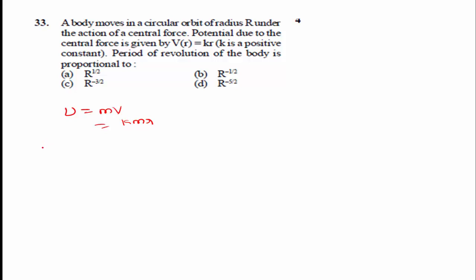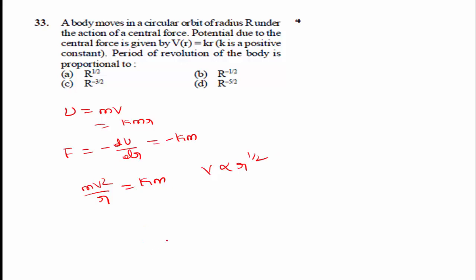When you are solving this problem, the force formula is F is equal to minus dU divided by dr, which is equal to minus k m. The centripetal force formula is m v square by r, so m v square by r is equal to k m. So v is directly proportional to r to the power of 1 by 2.